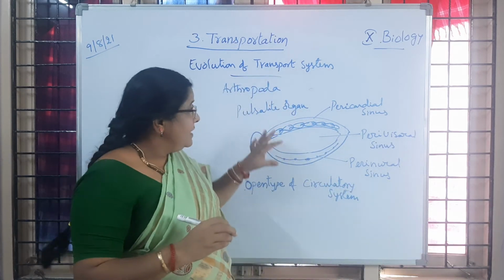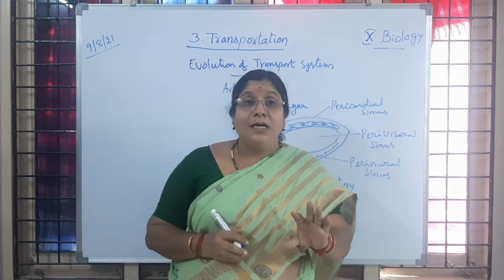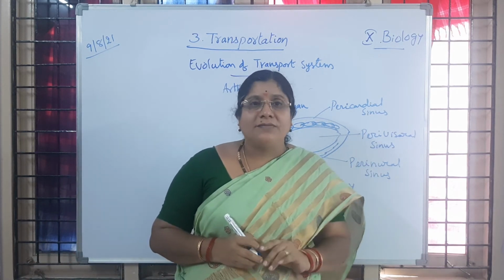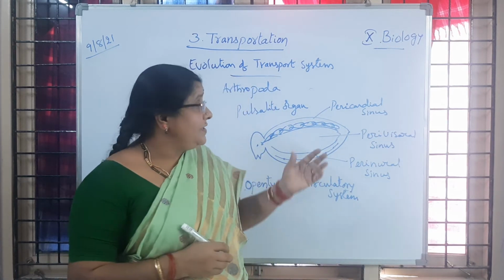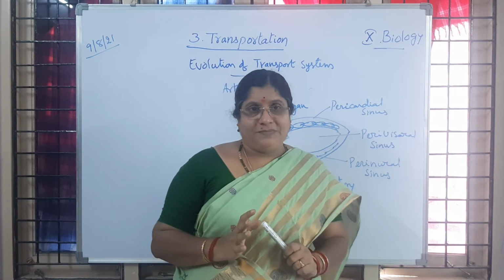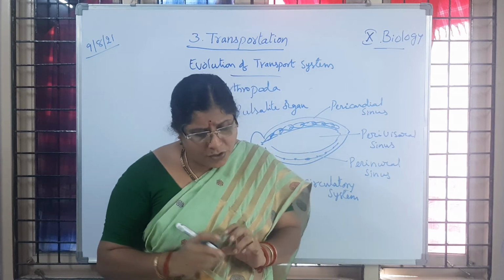So here the blood helps in insects by supplying nutrients to the different parts of the insect. Is it clear to children? And the blood of insects is colorless and there is no pigment at all. Have you followed what I said? Is it clear to you? So like that, this one you have to remember.